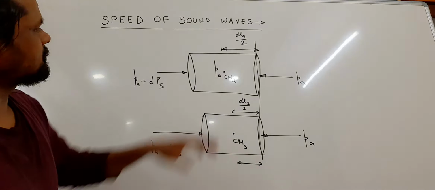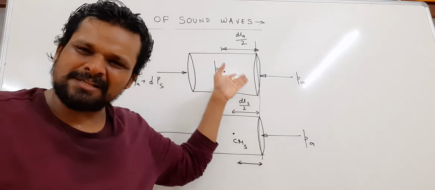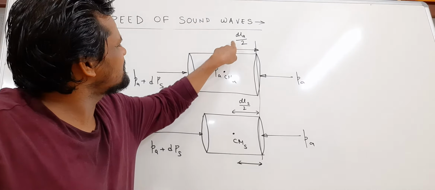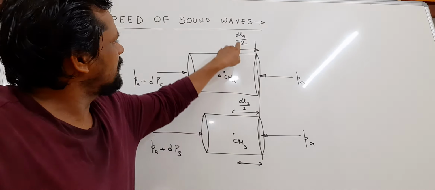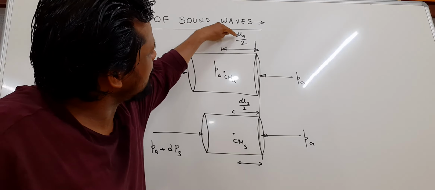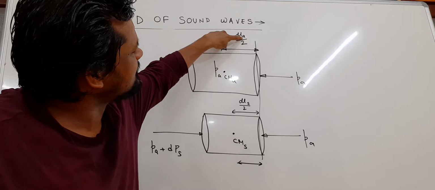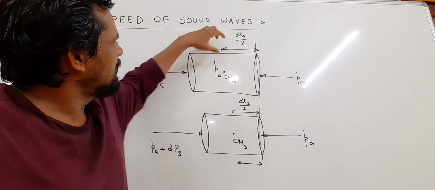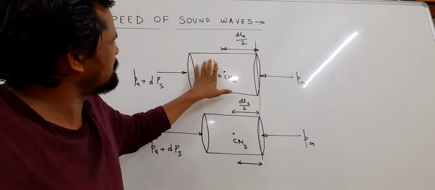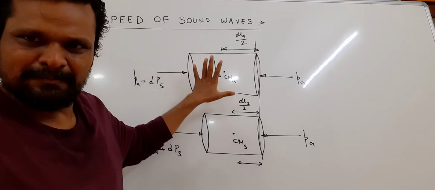Now pay attention to this diagram. Before projecting the sound wave, where is the center of mass? The DLa line, where subscript a stands for air, means at this situation the sound wave has not penetrated.